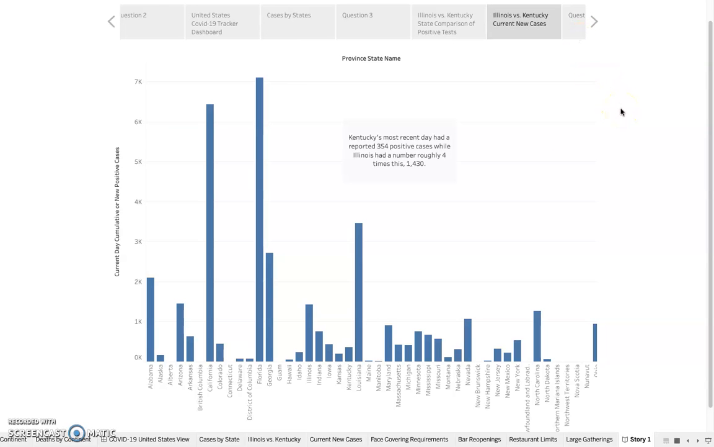So this just shows the new cases. As of the most recent day, I just wanted to point out that Kentucky had 354 cases. If you look down here, 354. I also have an annotation up top where you can look. While Illinois over here had 1,430, which is roughly 4 times the amount that Kentucky had. I wanted to point this out because this shows another reason that these numbers are growing apart: Illinois each day is having 4 times more than Kentucky. So these numbers are continuing to split.